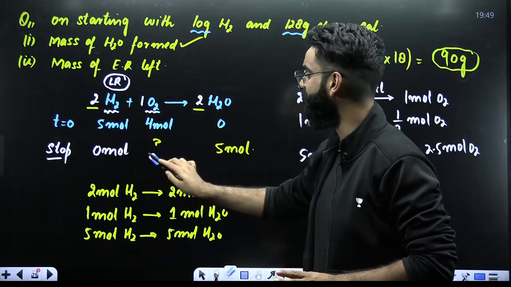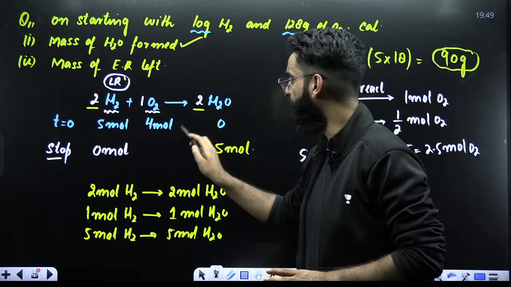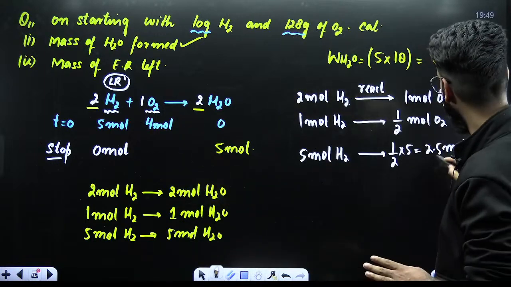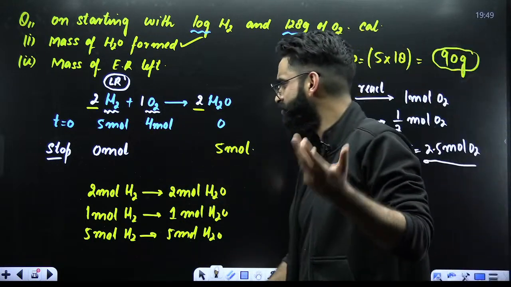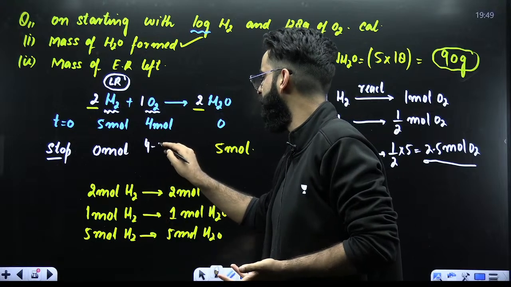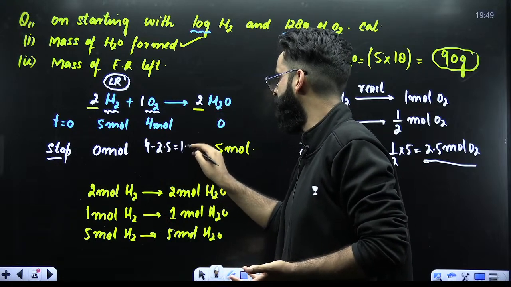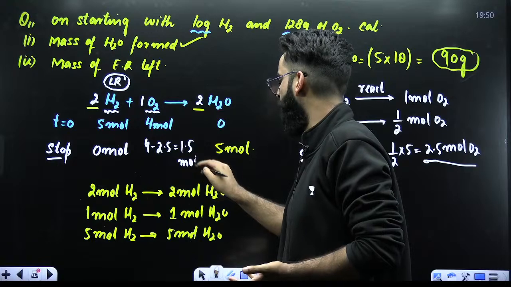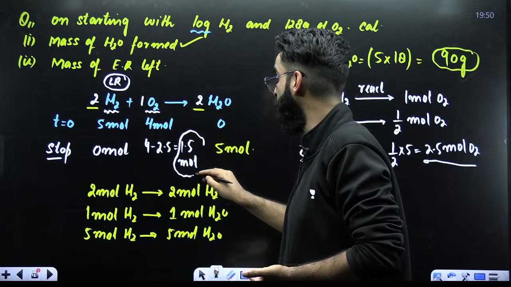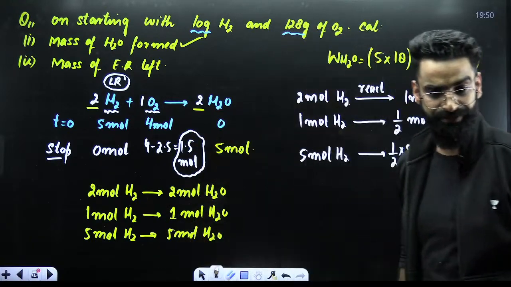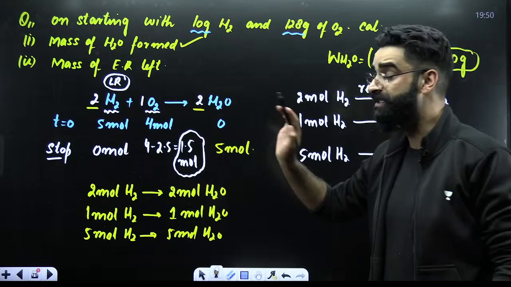How many moles of O2 we had? 4. Out of 4 moles of O2, how many moles of O2 are reacting? 2.5. So how many will be left? 4 minus 2.5. The value comes out to be 1.5. So 1.5 moles of O2 will be left in the container at the end. These are the moles of O2 left.